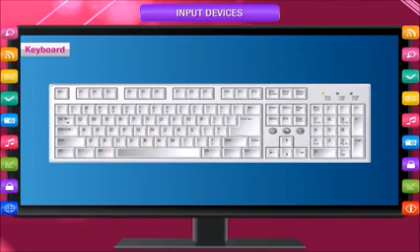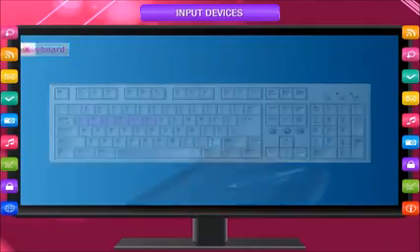Keyboard. Keyboard is another most commonly used input device. It is used to take text input. It looks like a typewriter. It is sometimes called a QWERTY keyboard, as the first row of the keyboard has this set of keys placed together.